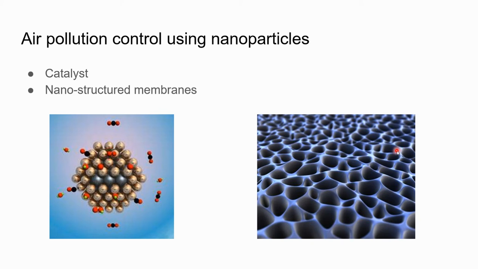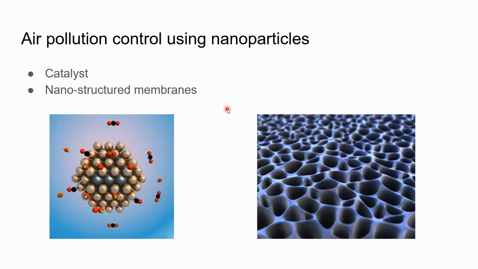Now, second is the nanostructured membrane. The nanostructured membrane, in contrast to the nanocatalyst, is used for the removal of carbon dioxide and methane from industrial smokestacks. The nanostructured membranes are designed in such a way that they have pores small enough to separate the greenhouse gases. Here you can see that it contains small pores, so these can trap the greenhouse gases and thus reduce the pollution.